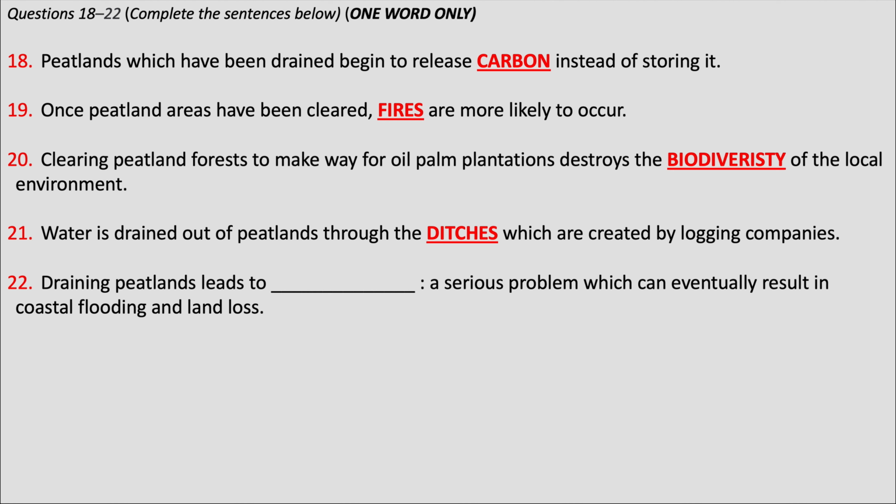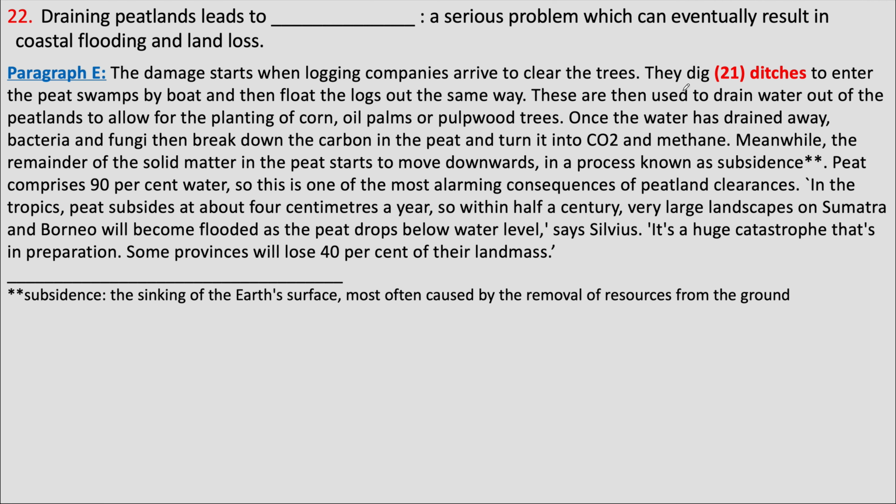Moving on to the 22nd question. This question also talks about draining of peatlands, but flooding and land loss are mentioned in this question, which are the keywords we can keep in mind when looking for the location of the answer. This is where we found the answer to the previous question. Flooded is mentioned later in the same paragraph.